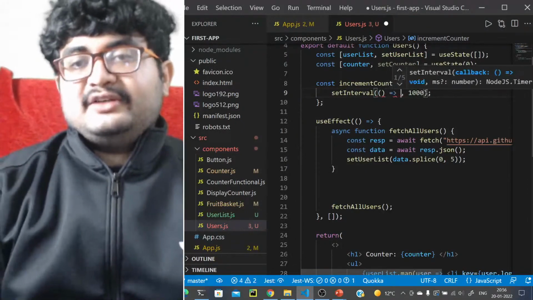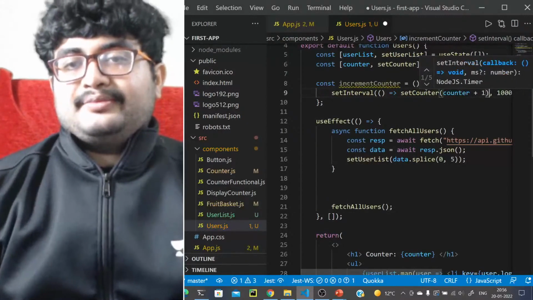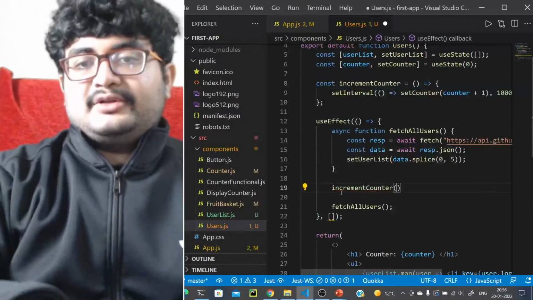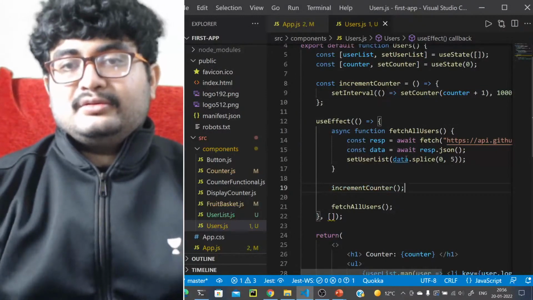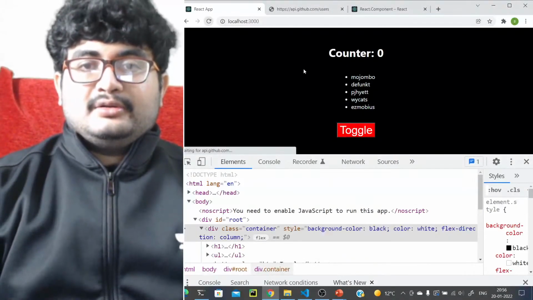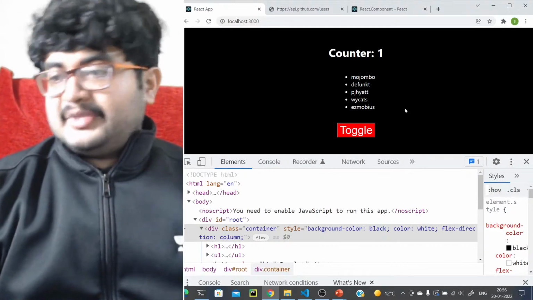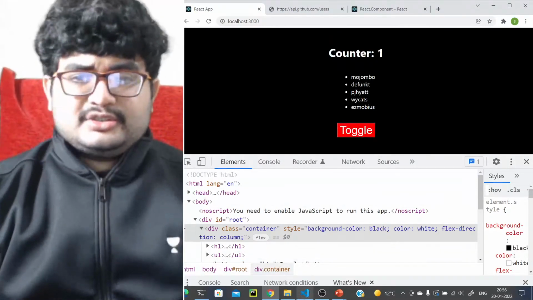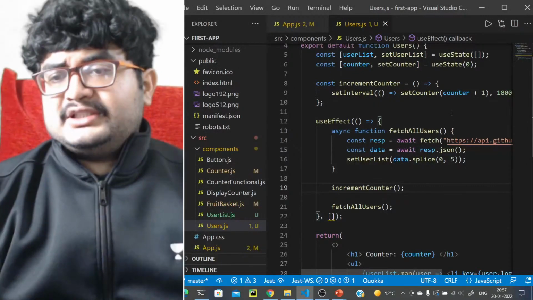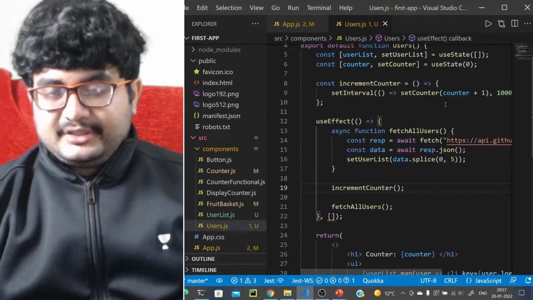So in the function we'll do set counter is counter plus 1, and let's call increment counter here. Let's see if this works. Okay, it's still stopping at 1. I'm not sure why this is an issue, but definitely it's something logical that I'm missing. But let me just think about this a bit.